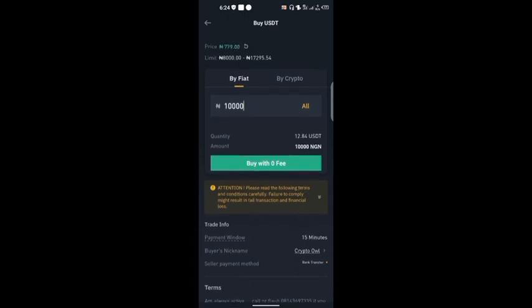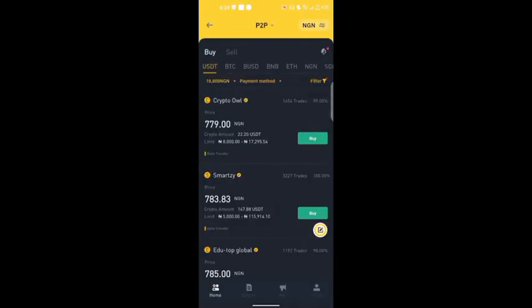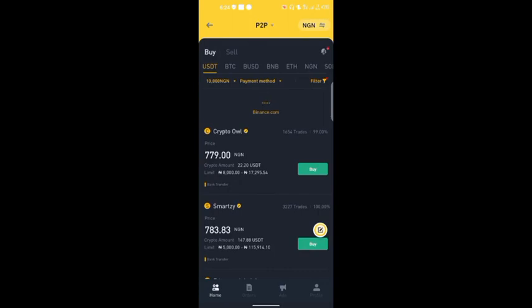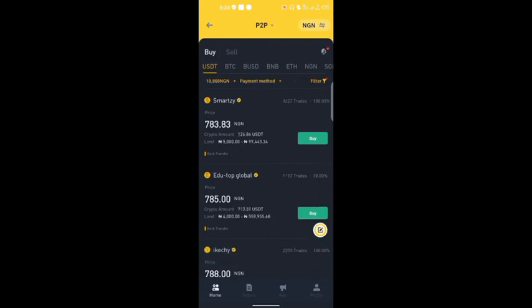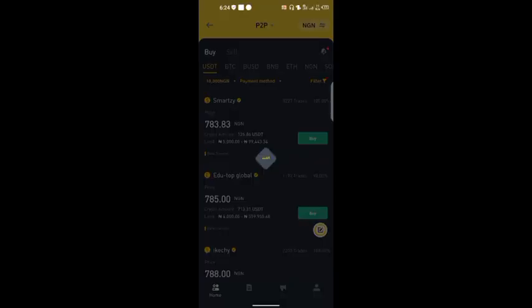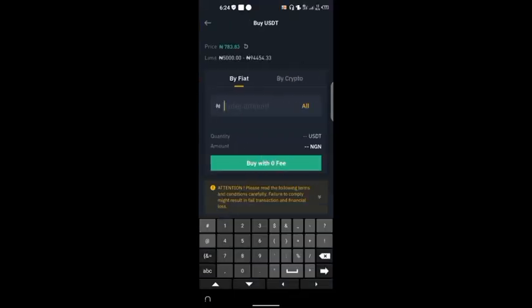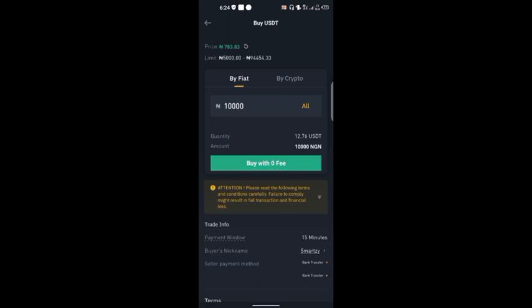So you get it. Okay, once you do that, you click on buy. Now when you click on buy, the ad may have been refreshed. Oftentimes this page refreshes because a buyer might have taken this first option, so it may not be available again, so you need to refresh this page. Then you see a new amount. You can see 783. Depending, you click buy. The app refreshes oftentimes to ensure that you have the latest price offers.